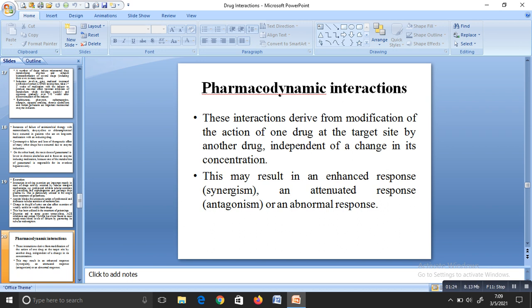In pharmacodynamic interaction, there will be modification of action of one drug at the target site by another drug independent of the change in concentration, and we will be getting either an enhanced response or a decreased response. The enhanced response is synergism and the decreased response is antagonism, or you will be getting an abnormal response. That is pharmacodynamic drug interaction. The effect is either synergism, antagonism or an abnormal response. So this is the definition and we will be seeing various examples.